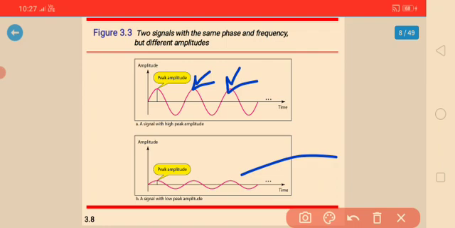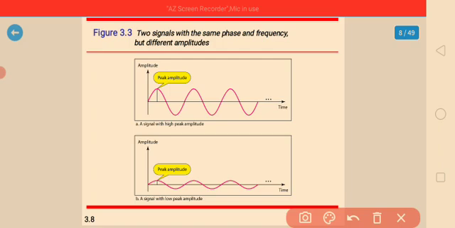For electric signals, peak amplitude is normally measured in volts. What is it measured in? The volts. In the diagram, two signals and their peak amplitudes are shown. So here it is the peak amplitude.